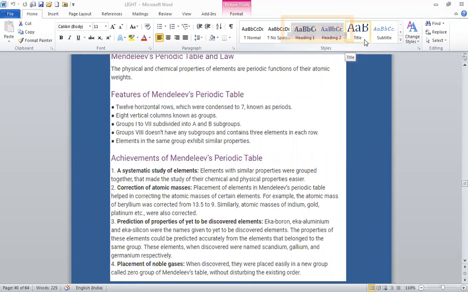Good morning, students. This is class 10 science lesson, periodic classification of elements. In continuation with the last class, today we will study about Mendeleev's periodic table and law.